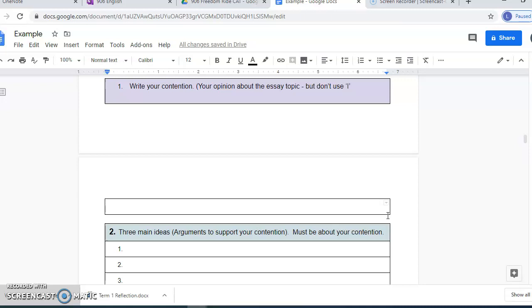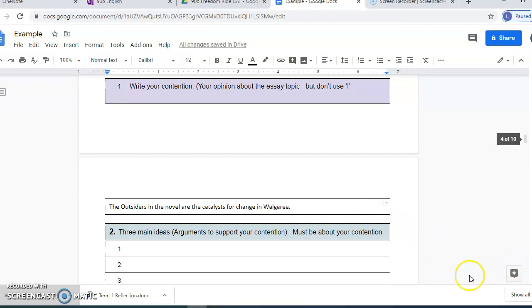The contention that I've written is basically pretty much the essay topic, but just written as a statement. The outsiders in the novel are the catalysts for change in Walgary.